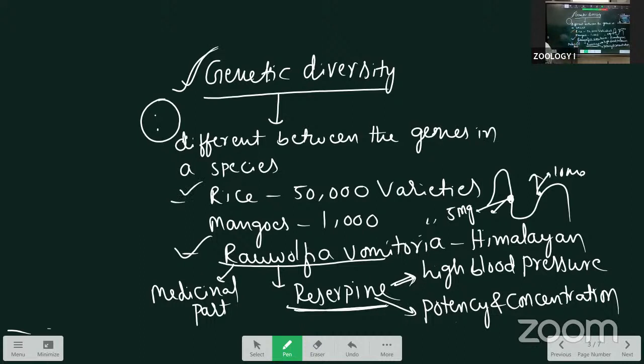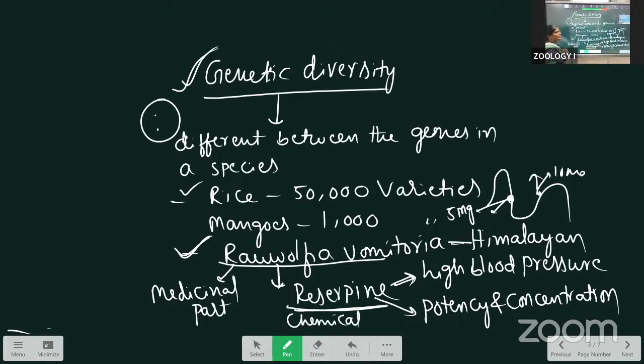Like this, they are having 50,000 varieties, and other plants too. Mangoes have 1,000 varieties. Next, under genetic diversity, you must compulsorily mention this. The medicinal plant that we call Rauwolfia serpentina is present in the Himalayan range only. It can't grow in other places. That's why the Himalayan range produces the chemical that we call reserpine.